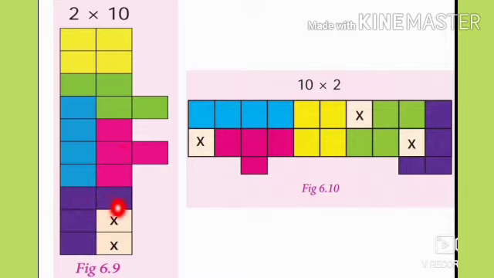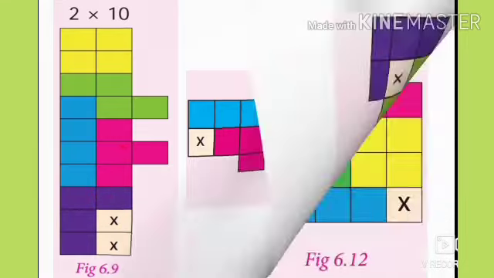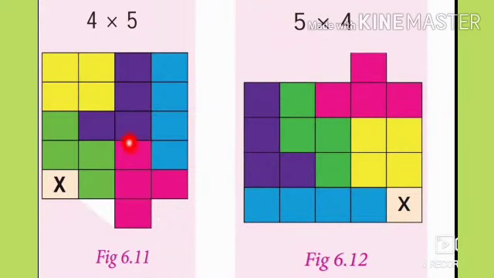And also all the rectangles, 2 by 10, 10 by 2, 4 by 5 and 5 by 4, are not completed. So they have crosses, that is, blank boxes. The 5 tetrominoes together consist of 20 squares.